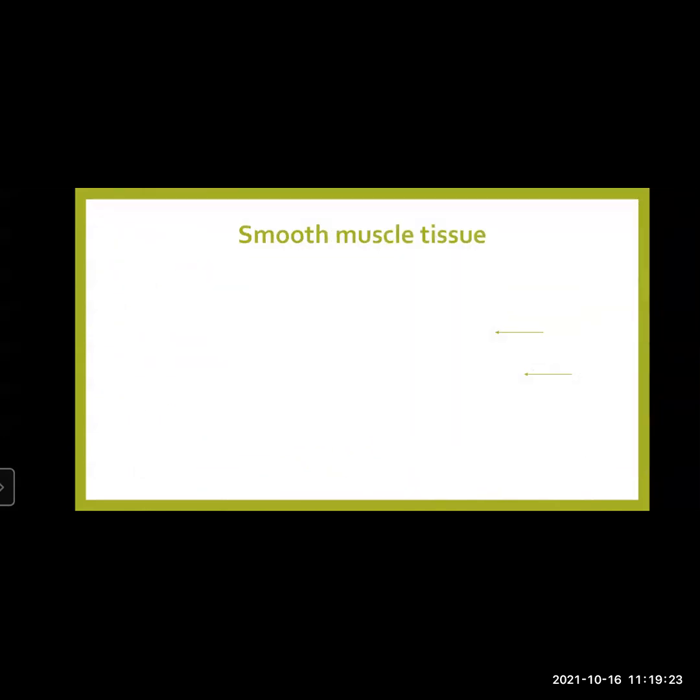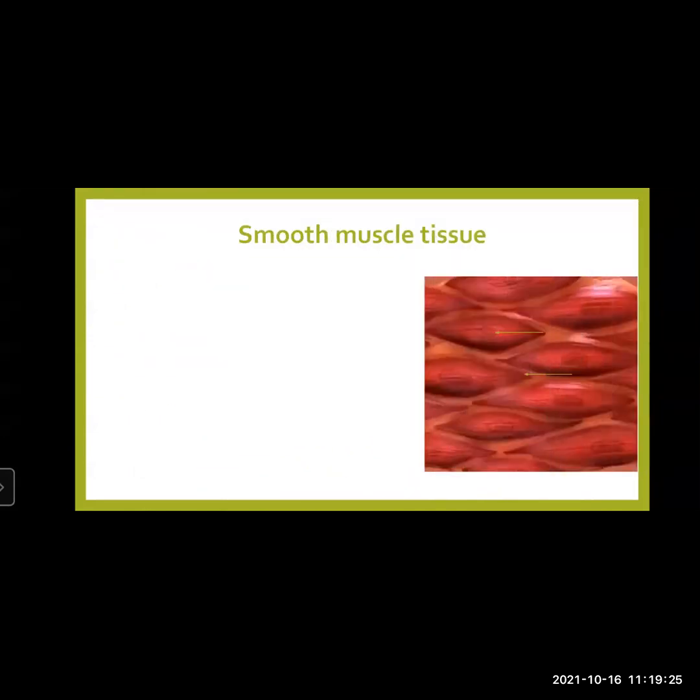Second is the smooth muscles. Smooth muscle fibers are spindle shaped, meaning they are broad at the center and tapering towards both the ends. This is known as spindle fiber. They show a centrally placed single nucleus. Hence, it is also known as uninucleated.